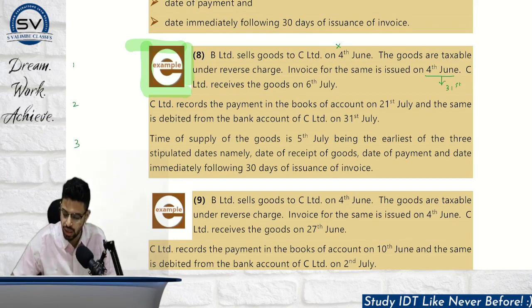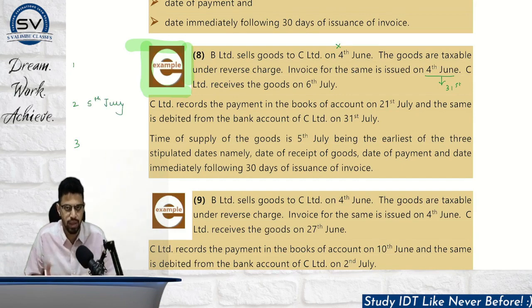The 31st day will be 30 minus 4, then 30. So in July, it will be 5th July. The 30th will cover till 4th July, so the 31st will be 5th July. Please don't mess up this 31st day calculation. I am hoping that at CFNL level, you are not going to commit these mistakes.